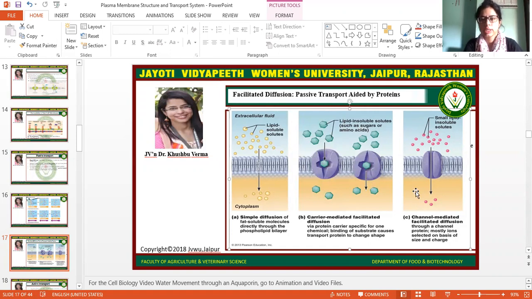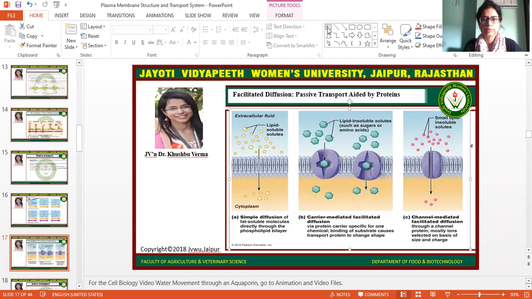On the other hand, in channel mediated facilitated diffusion, a channel protein provides a hydrophilic channel tunnel, and small lipid insoluble solutes move from their higher concentration to the lower concentration with the help of the channel tunnel. So in these two types, proteins are involved in the diffusion, facilitated by carrier or channel protein, and there is no need for energy consumption in passive transport.